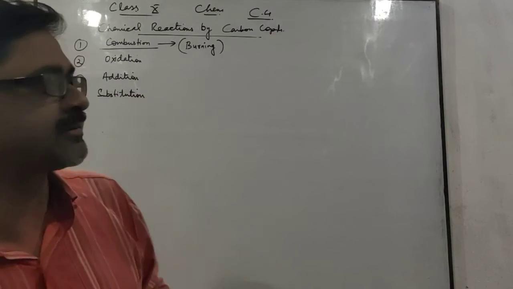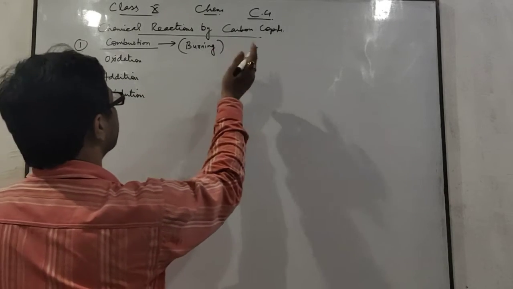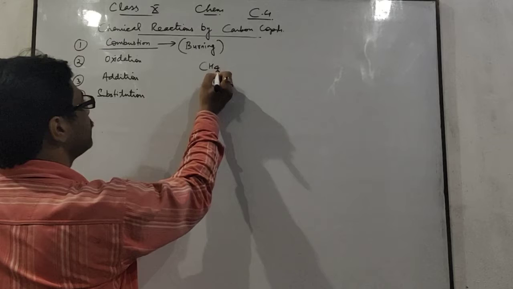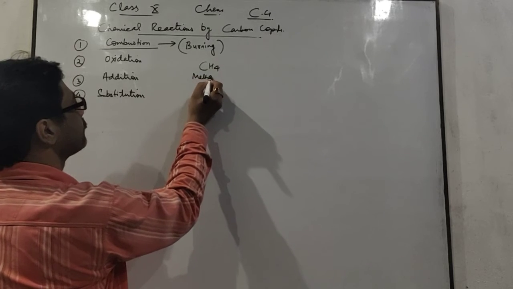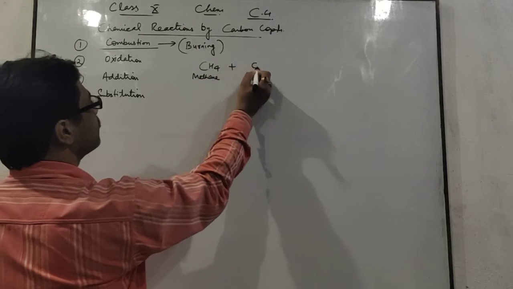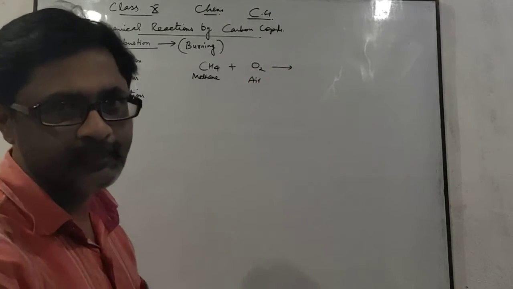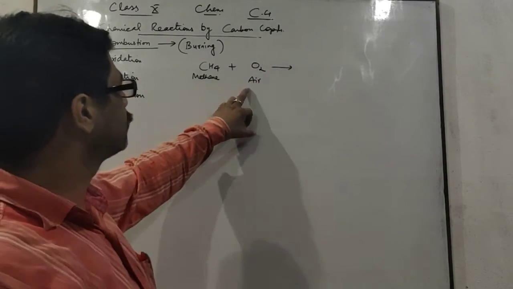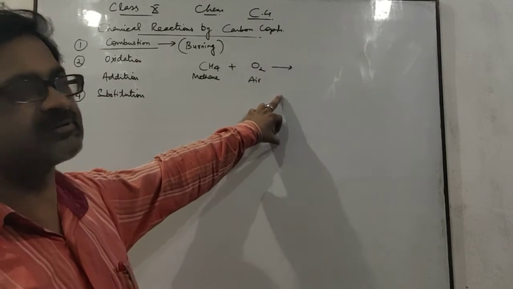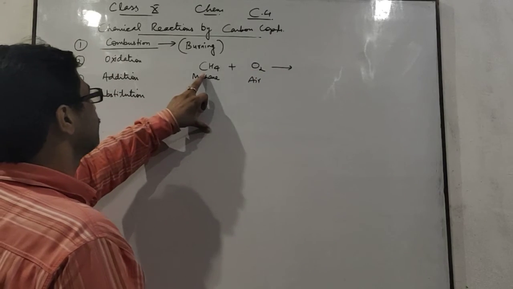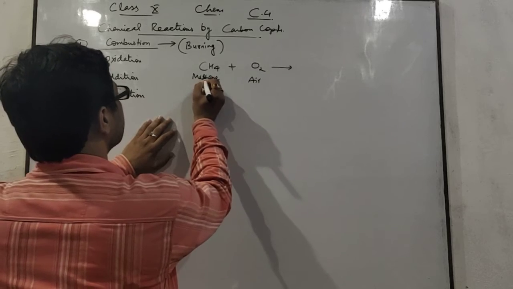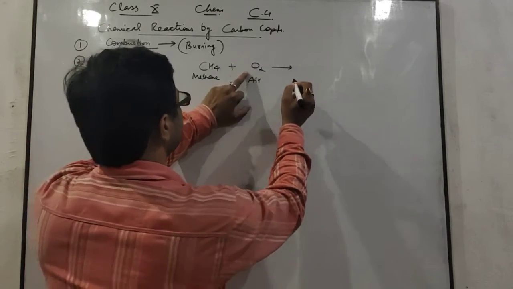See here, burning of methane. This one is methane, CH4. When methane burns in air, in chemical sense you take air as oxygen. This compound reacts with air.